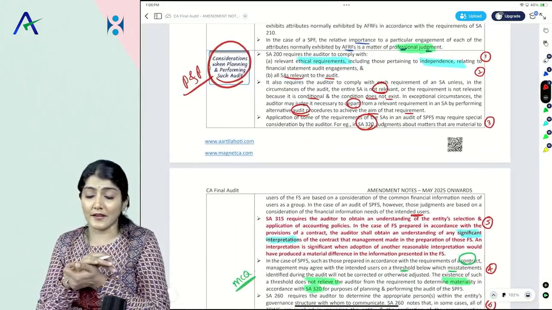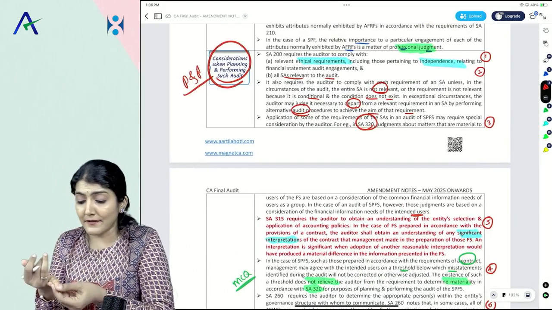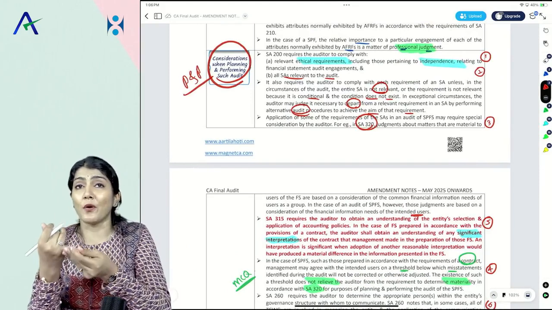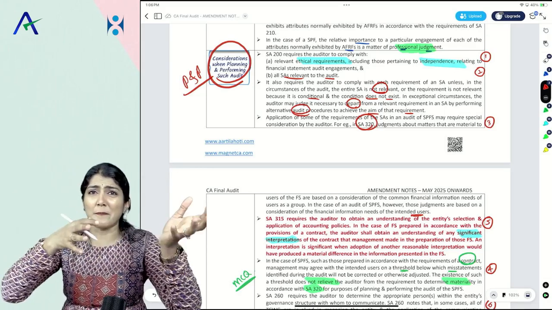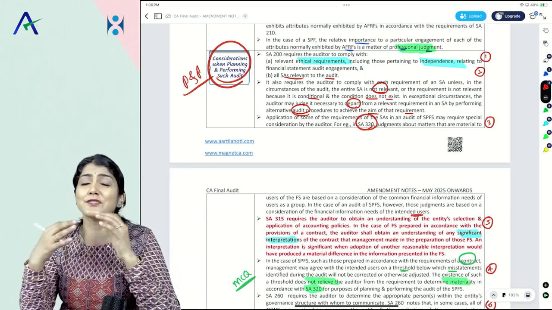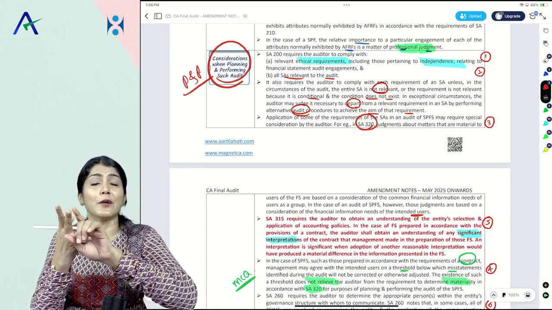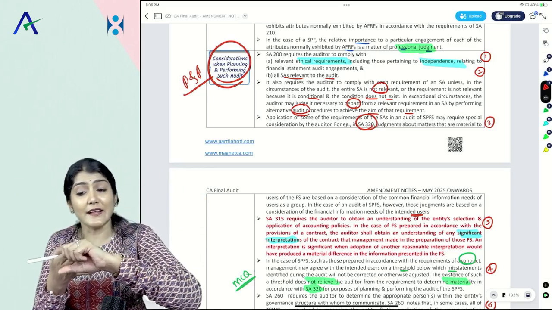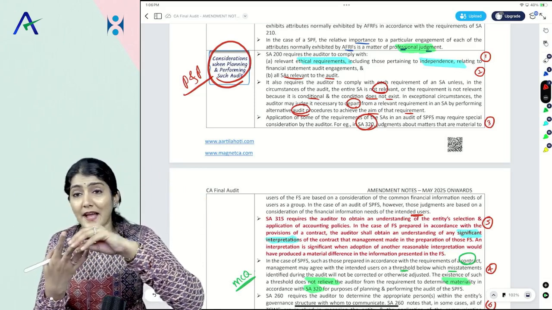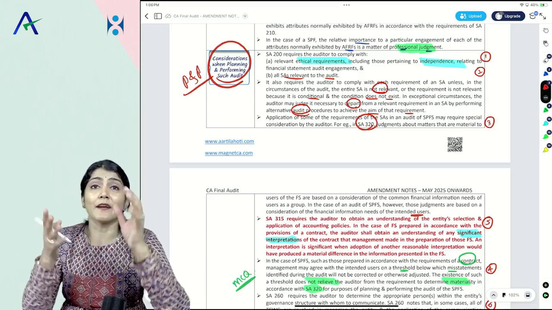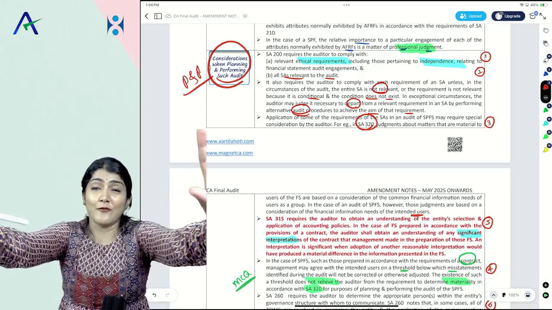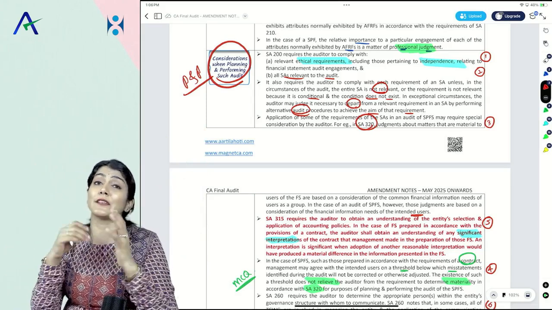What are the considerations? One, ethical requirements including independence, and comply with all SAs, unless the SA is not relevant, it is conditional. If you are departing, then alternative audit procedures to achieve the aim of that requirement. So those are the 2 points. Then after that, next 2 points, you have to determine materiality as per 320. What if the threshold of materiality is given in the contract? It does not relieve you from determining materiality as per 320.